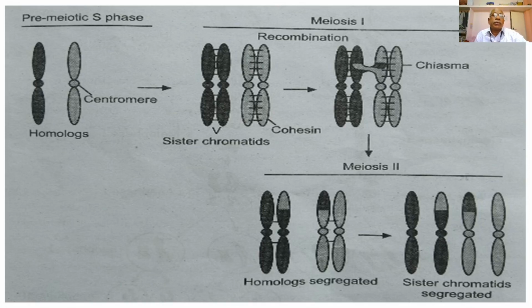Hello everyone. Last time we explained the process of meiosis, that is the reduction division occurring in the gonads, which undergoes the first meiotic division and second meiotic division and finally produces the four haploid cells at the end of telophase second. Today we are going to explain a brief account of the process of mitosis and meiosis.